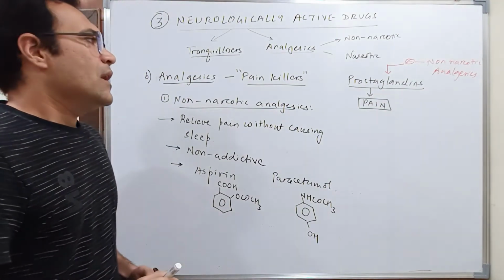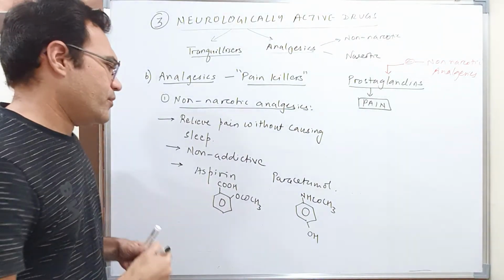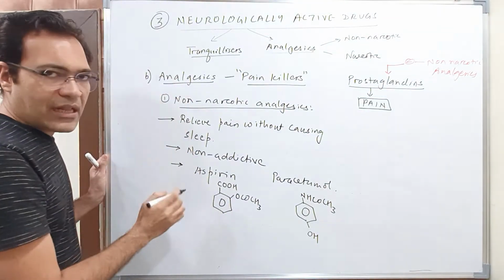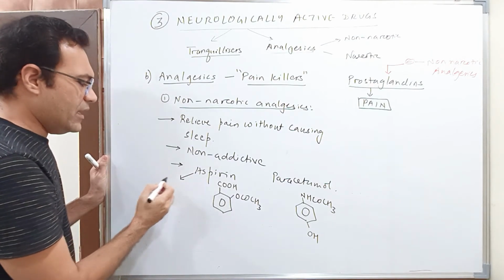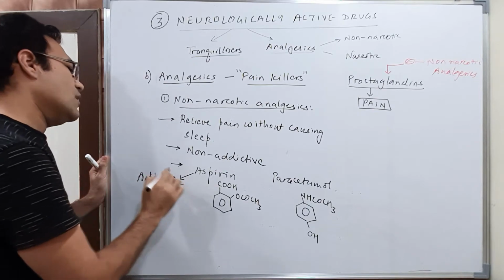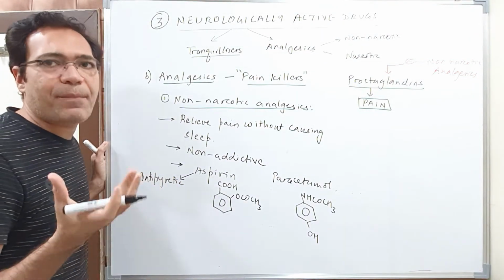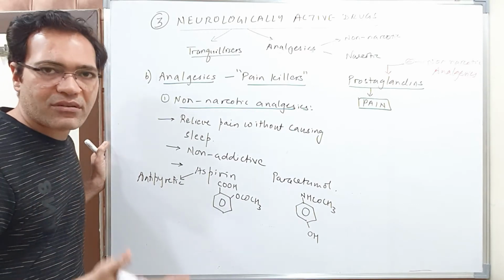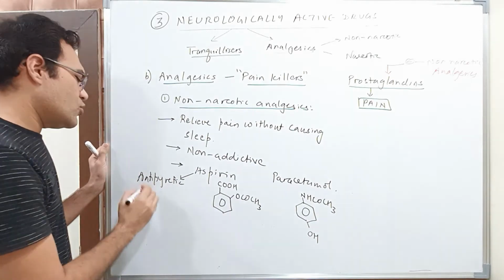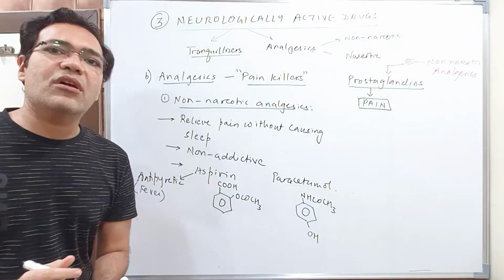Now besides this, students, aspirin has so many other uses also. It is a non-narcotic analgesic, but besides this, it acts as an antipyretic. Tell me children, what could antipyretic mean? Anti against pyro, temperature, rise in temperature. So it can be used in fever to bring down the body temperature.